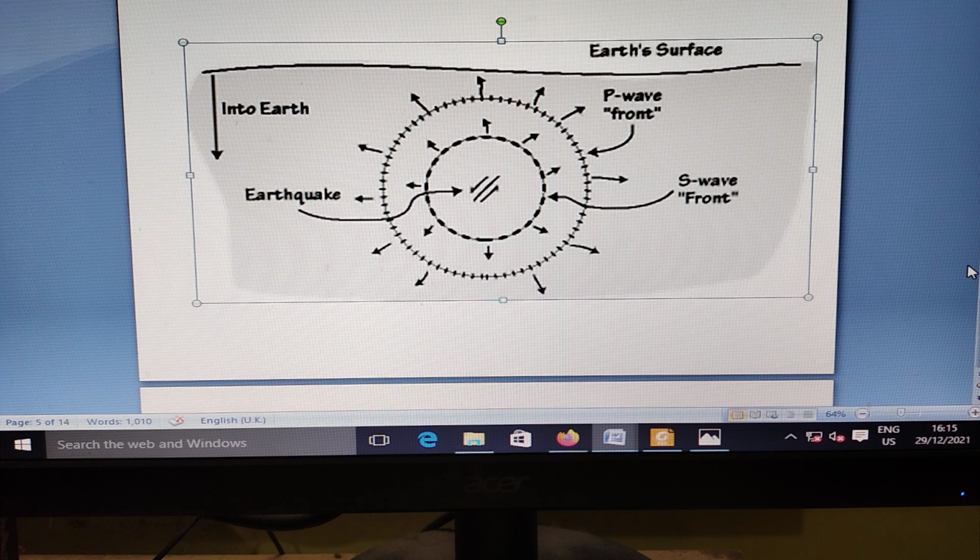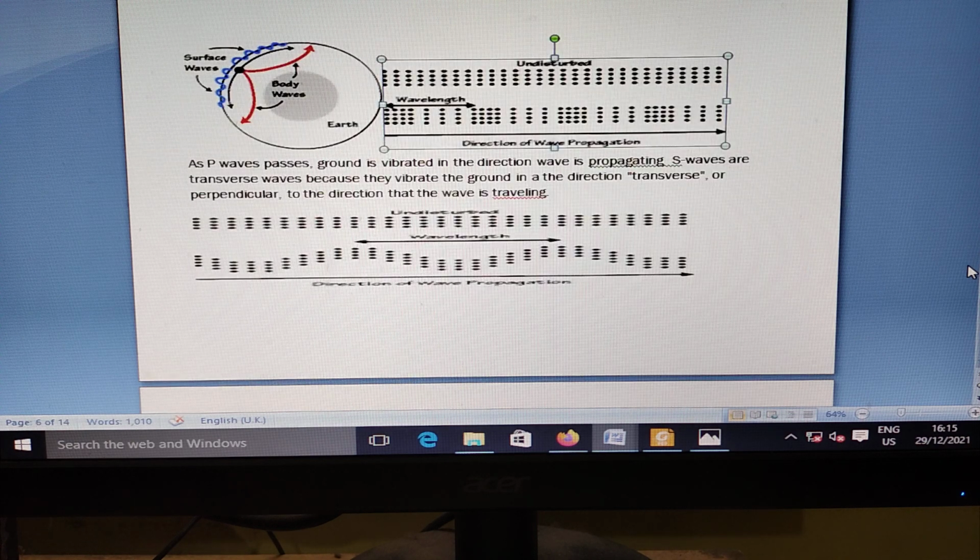Here is the Earth's surface, showing how P waves and S waves are generated in the sequence of an earthquake. When P waves pass, the ground is vibrated in the direction in which the waves are propagating. S waves are transverse waves because they vibrate the ground in a direction transverse, or perpendicular, to the direction the wave is traveling.